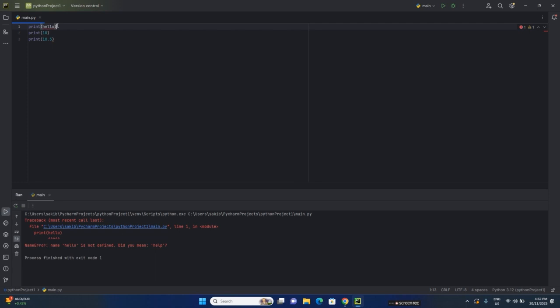So strings cannot be executed without quotation marks, but now it works perfectly. Now let's see here what happened.